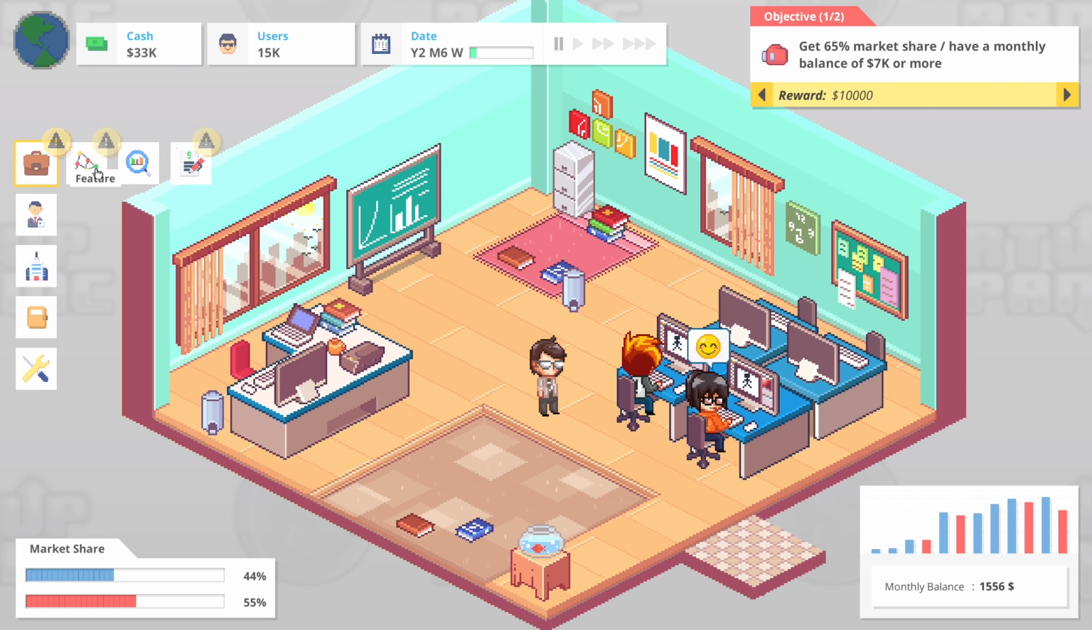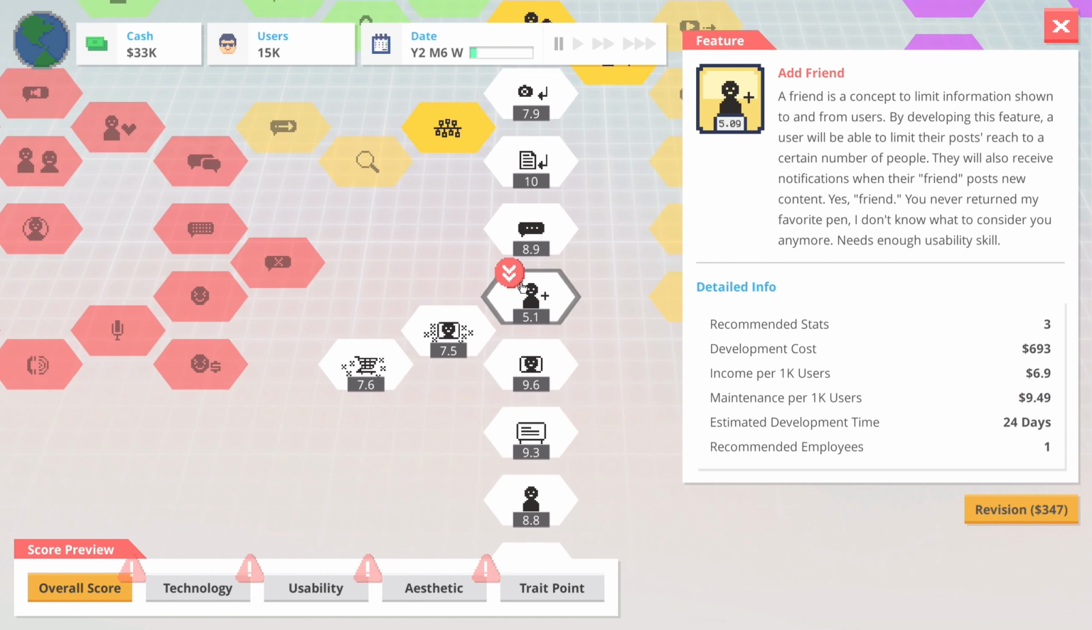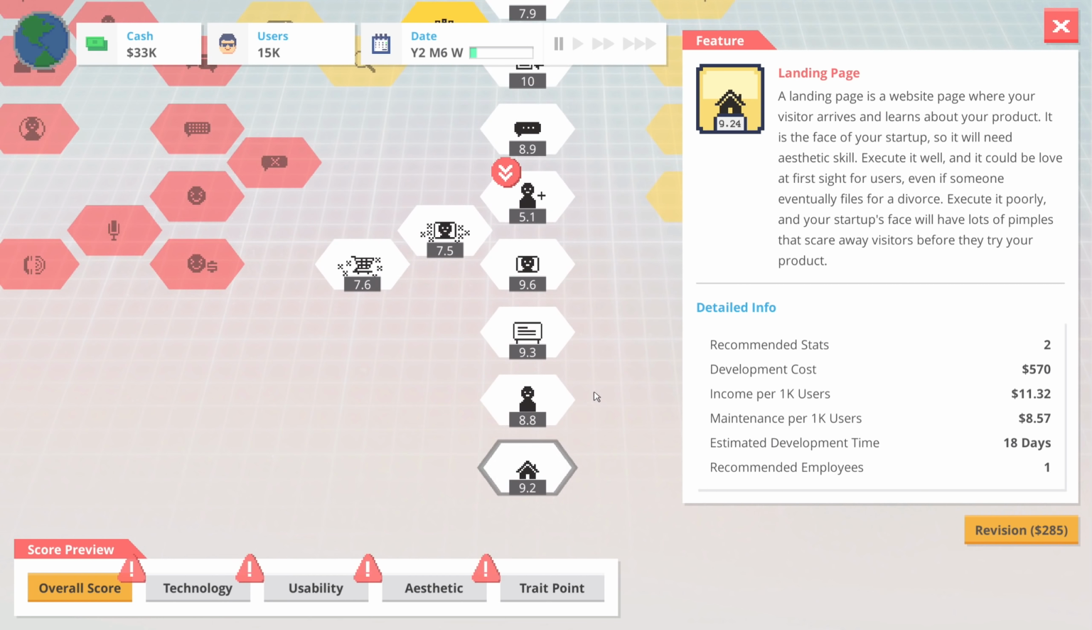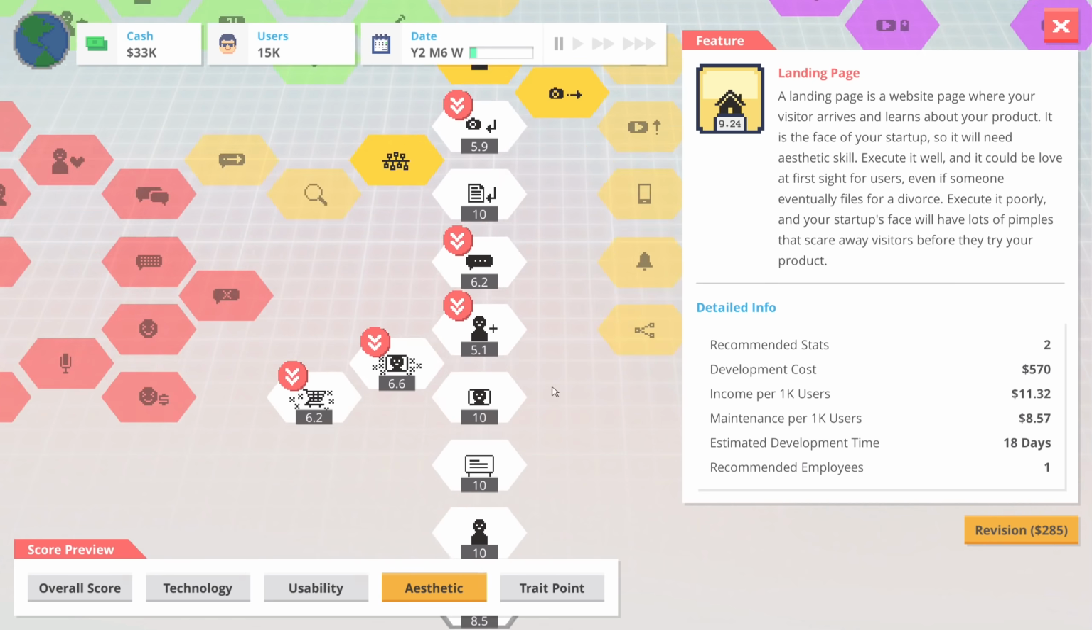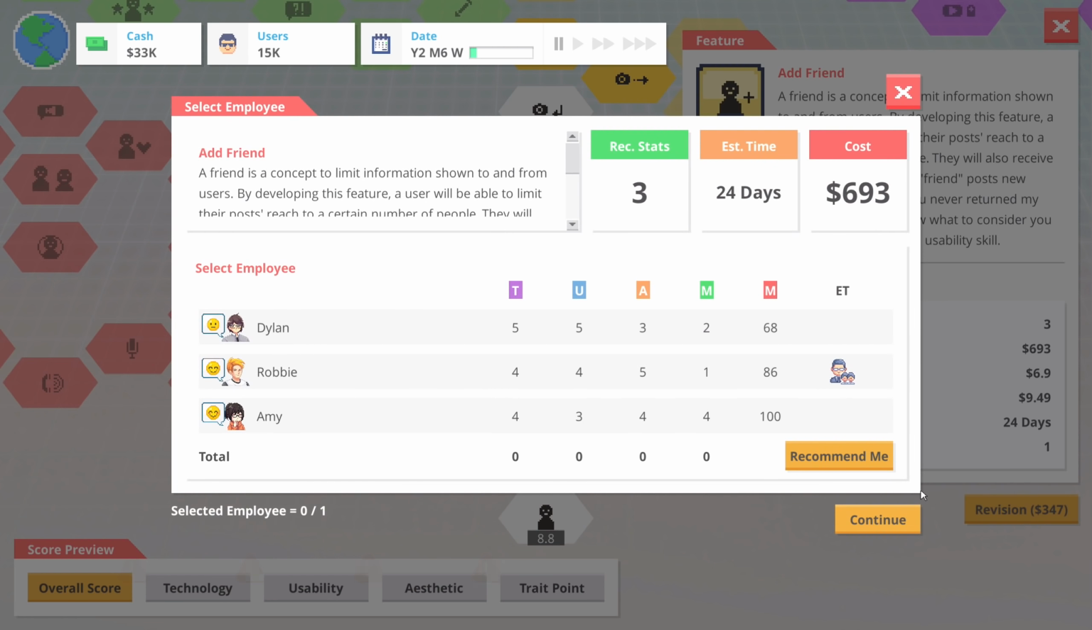It means we need to go in and fix something, which is gonna be what's been hacked here. I'm guessing the friends feature. It's kind of hard to know. Aesthetics. Let's see what's really suffering here. I want to say it's the friends feature. Let's revise the friends feature, and let's see what exactly we're gonna need to do that. So recommended stats gonna be 3, I guess.